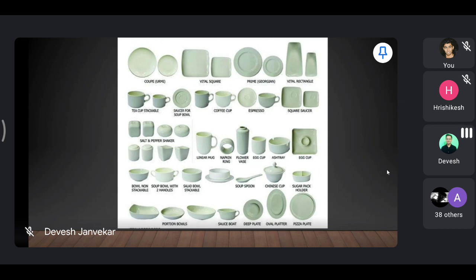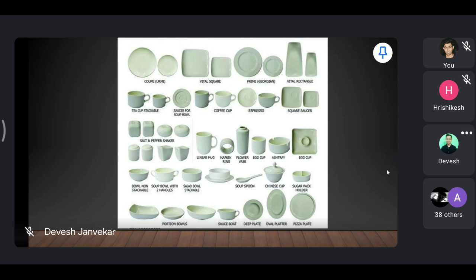Second is your half plate. Size is 8 inches. Uses: hors d'oeuvres, H-O-R-S, D apostrophe, O-E-U-V-R-E.